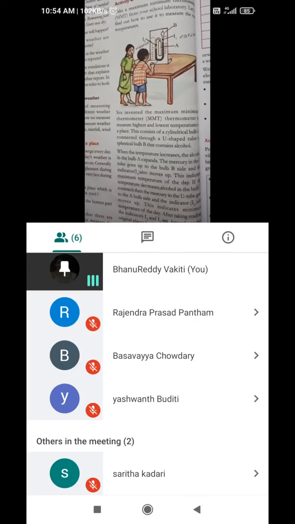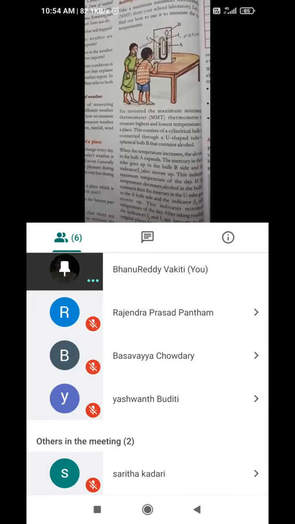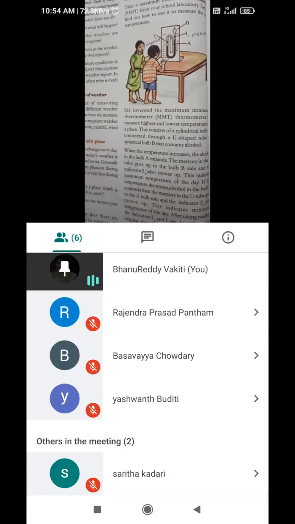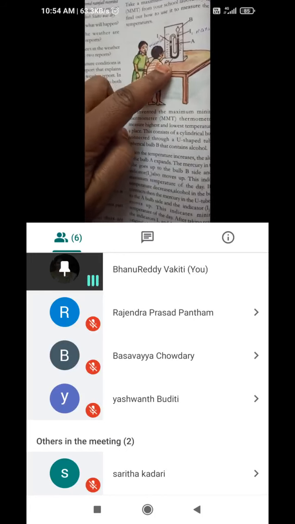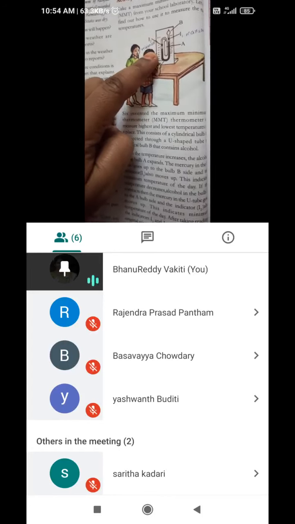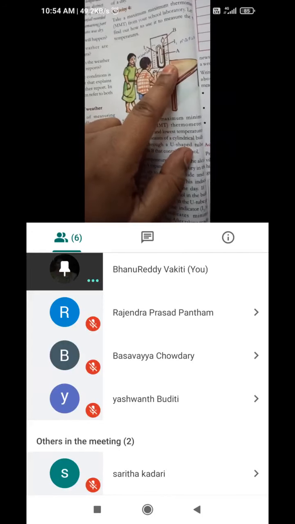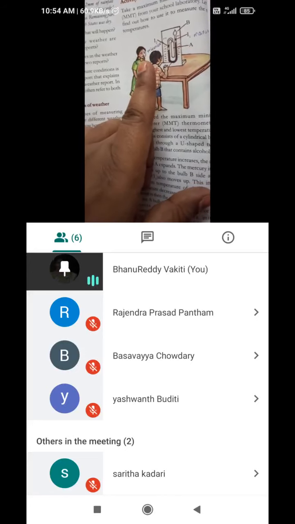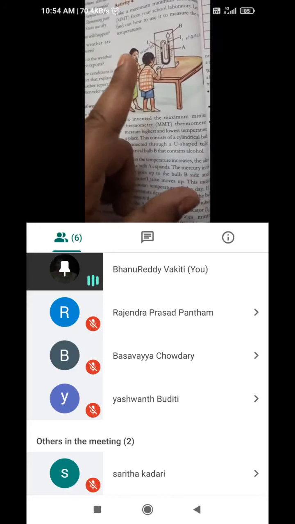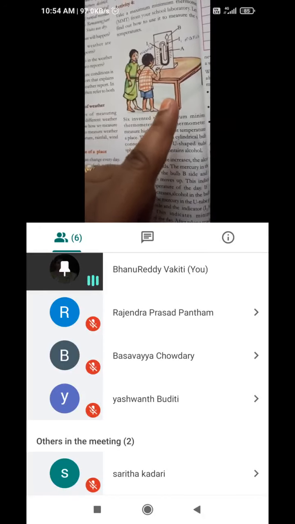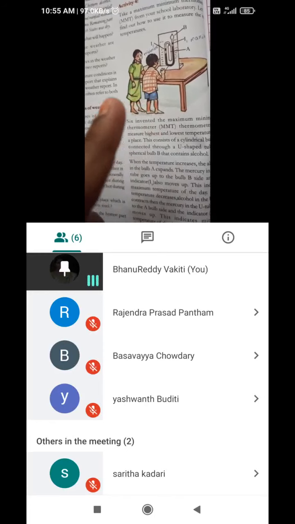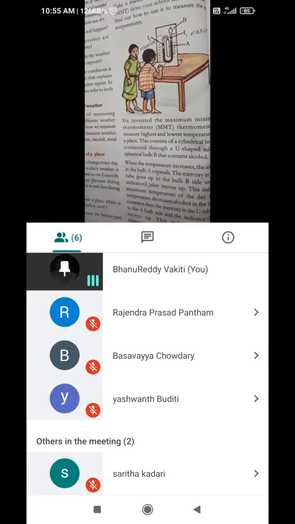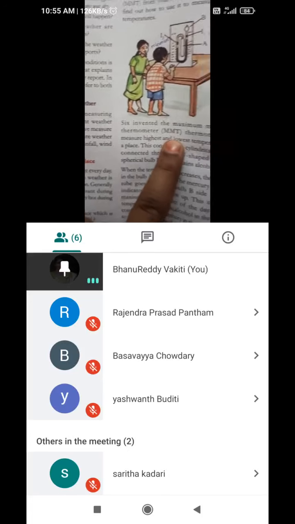Here I2 and I1. The I1 indicator tells about the maximum temperature of the day, and I2 about the minimum temperature of the day. On this side alcohol rises, on this side mercury rises. Because of the low freezing point of alcohol, on the lowest temperature side we need to maintain alcohol. The thermometer will be like that only. Six invented this maximum minimum thermometer. MMT we can denote it. Is it okay?